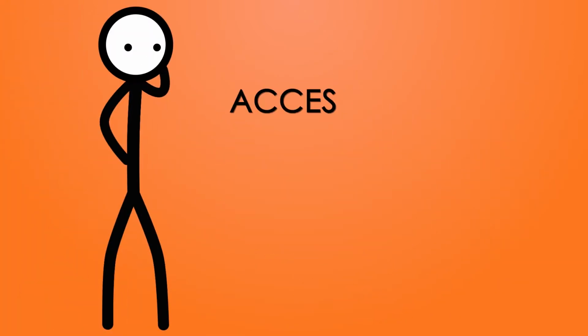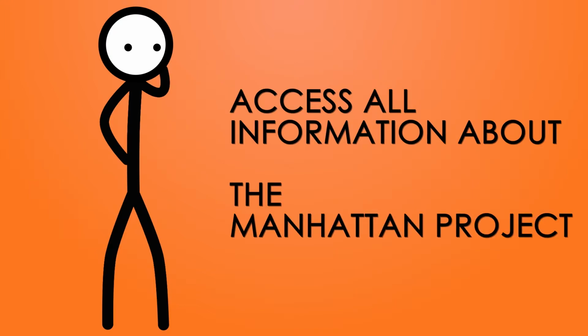Chadwick became one of 3 men who were able to access all information about the Manhattan Project during World War II. He was present at the Trinity test on July 16, 1945, which was the first atomic bomb that was ever detonated. 19 years later, James Chadwick died at the age of 82 on July 24, 1974.